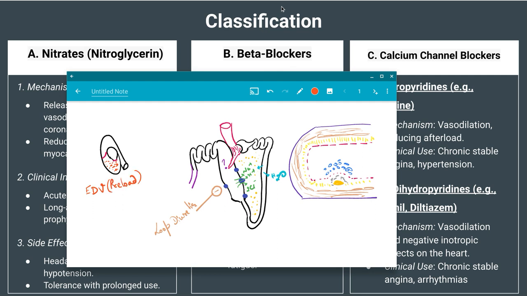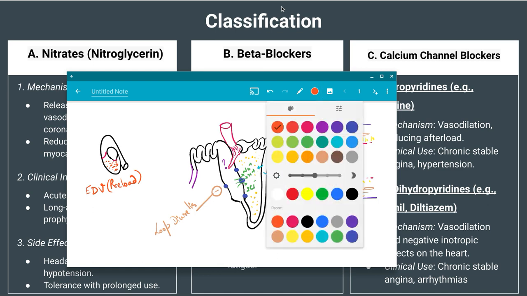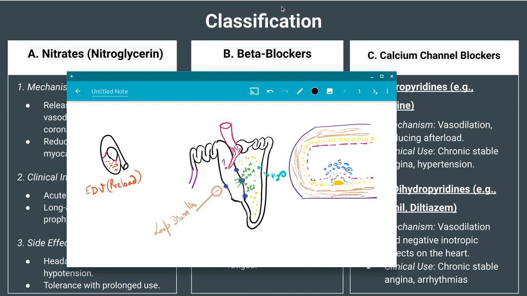So why is it called preload? Because this is the load present in the ventricle before pumping. Before the person is going to pump the blood, this is the load that is present in the heart. Then what is afterload?